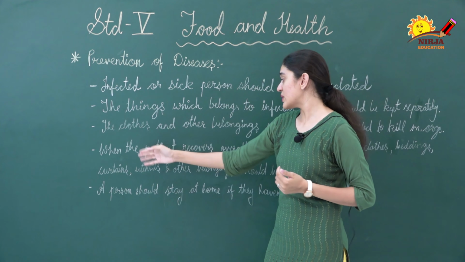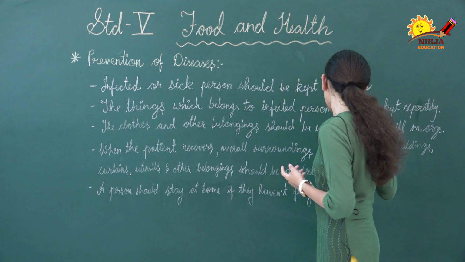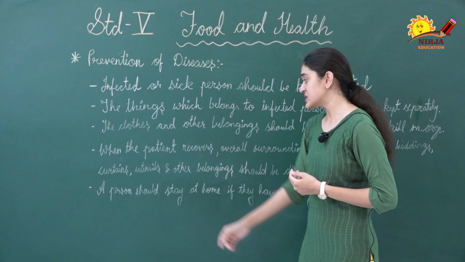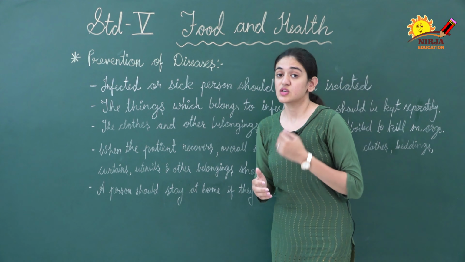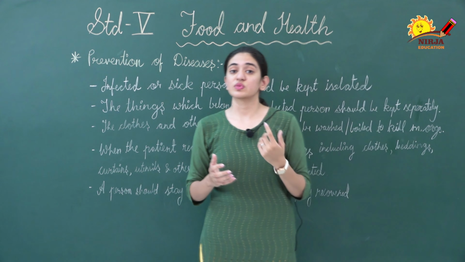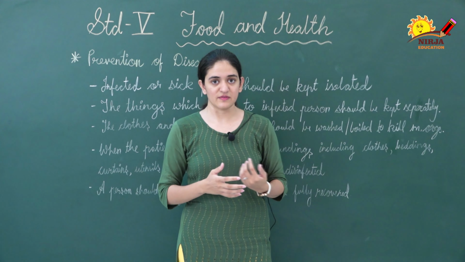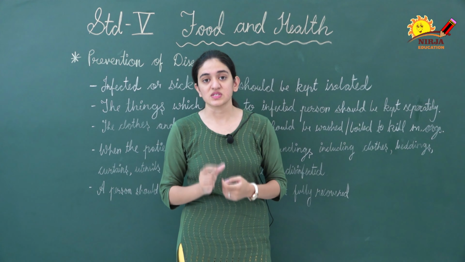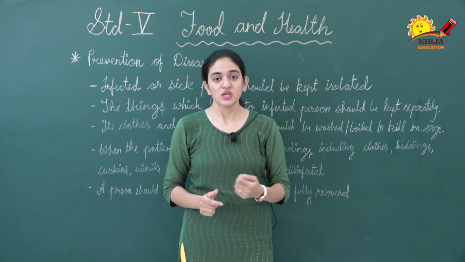The next is when the patient recovers, the overall surroundings including clothes, beddings, curtains, utensils and other belongings should be disinfected. So what is a disinfectant? It is a chemical substance which is used for killing microorganisms or germs.